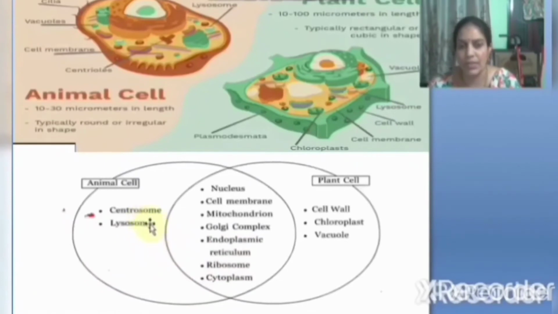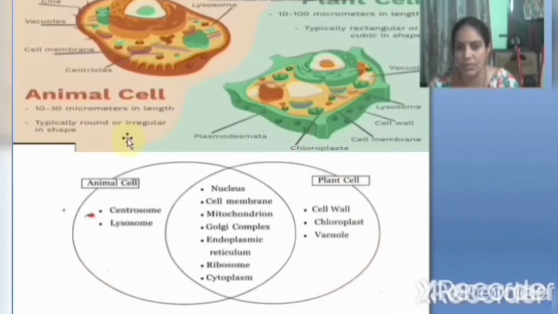In animal cell, there is a centrosome and lysosome, which are absent in plant cell. In plant cell, there is a cell wall, which is not present in animal cell. There are chloroplasts, which are not present in animal cell. There are large vacuoles in plant cell. Though there are vacuoles in animal cells, they are very small in size compared to the plant cell. So these are the differences.